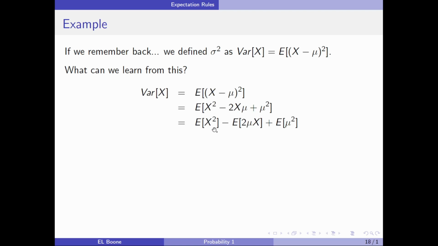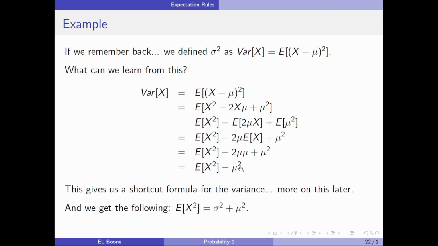Then I can use the properties that I have so far. This is the expected value of x squared minus the expected value of 2 mu x plus the expected value of mu squared. Well, 2 mu is a constant, so it can get pulled out, and mu squared is a constant, so it can get pulled out. Then I get the expected value of x squared minus 2 mu times mu, because the expected value of x is mu, plus mu squared. And this boils down to the expected value of x squared minus mu squared.